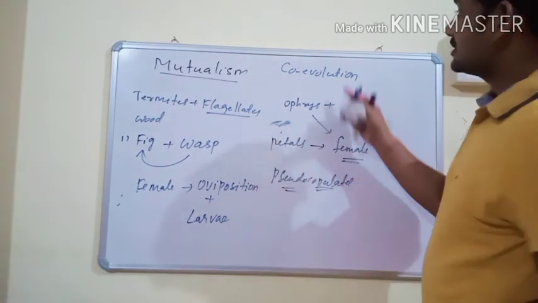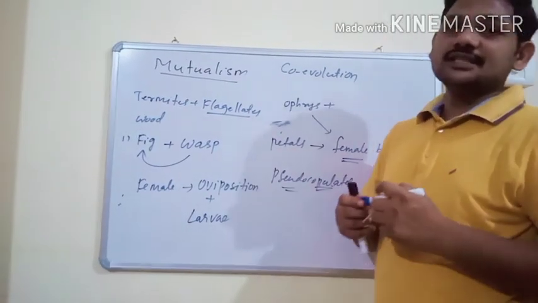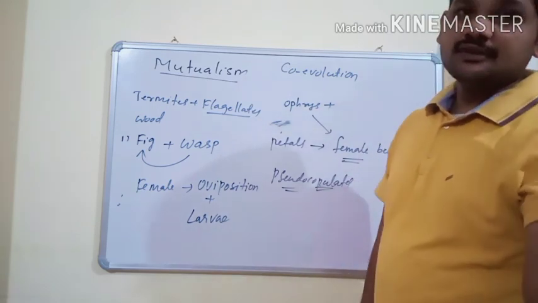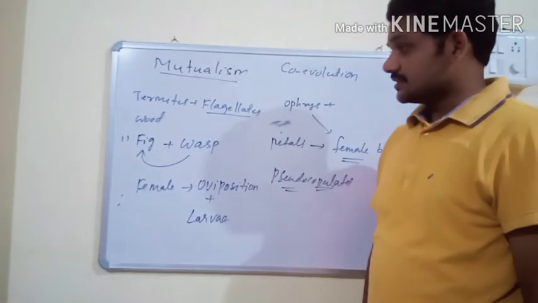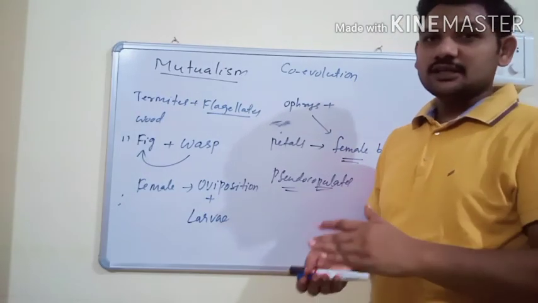This evolution is known as coevolution, and coevolution also leads to co-extinction of various species. So these are the various types of interspecific interactions. With this video, the organisms and population chapter is completed.